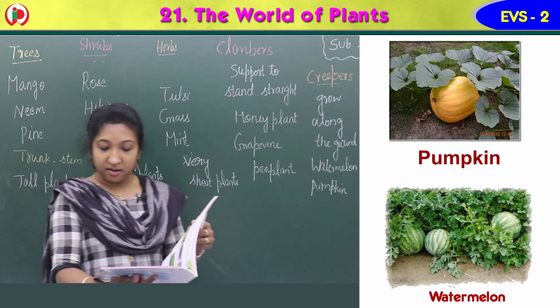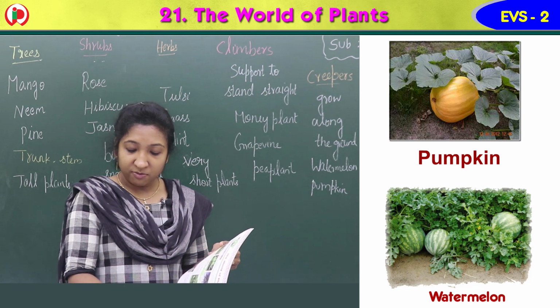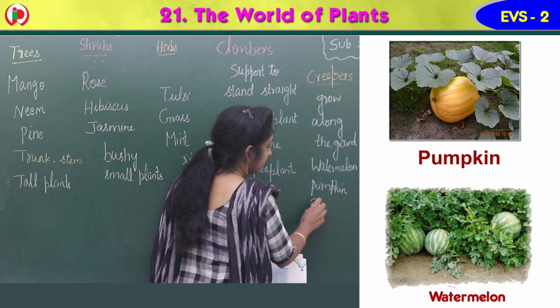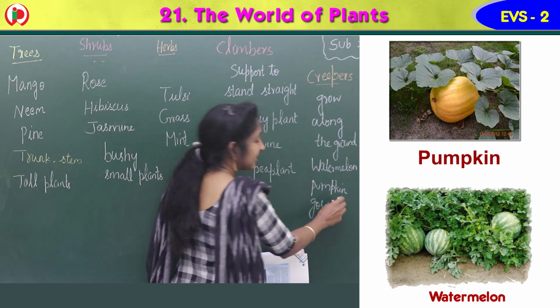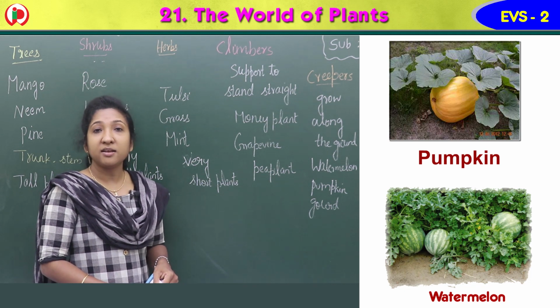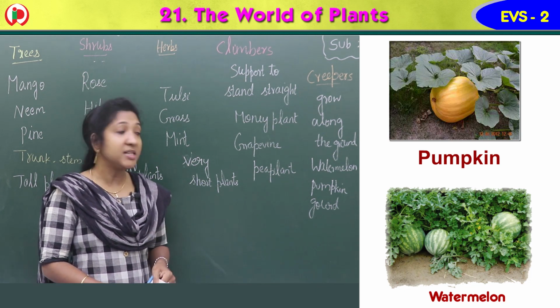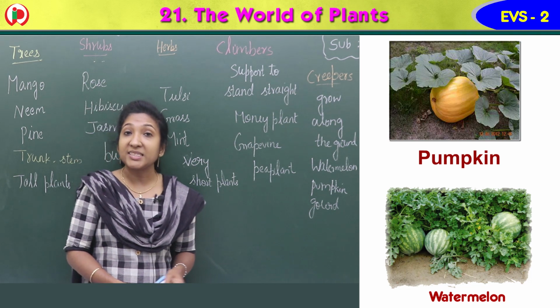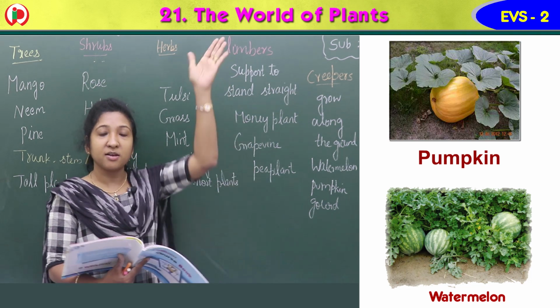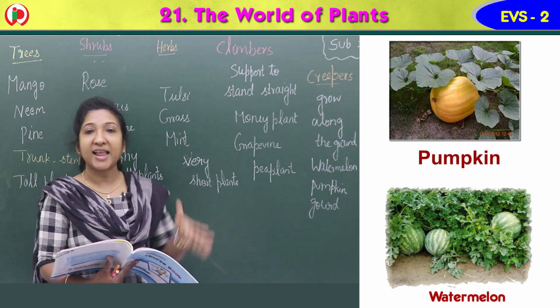Then pumpkin, gourd, and watermelon. Gourds are vegetables. Snake gourd, bitter gourd, bottle gourd, they are vegetables. Snake gourd looks like a snake; the shape of that vegetable is like that.